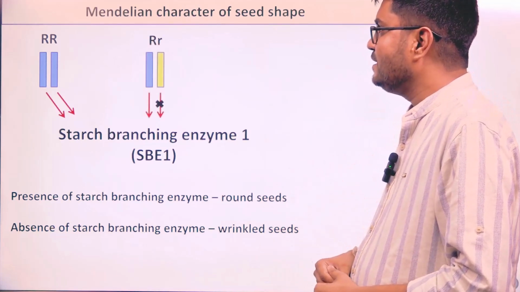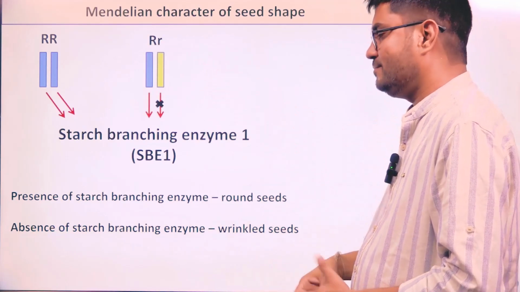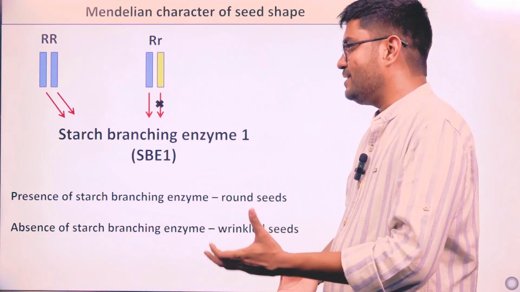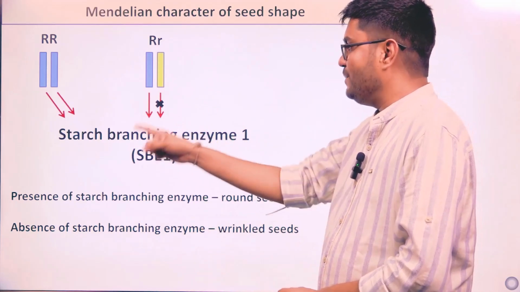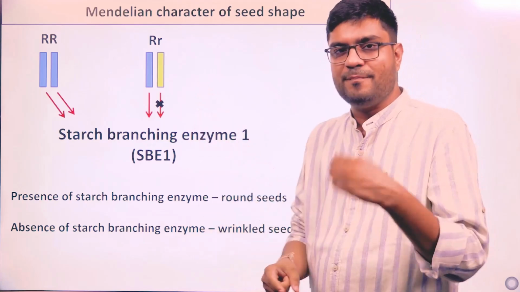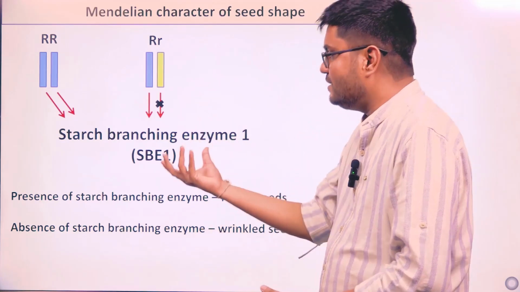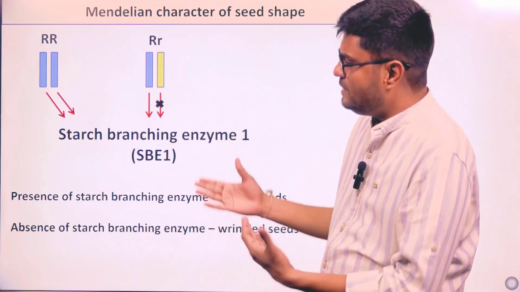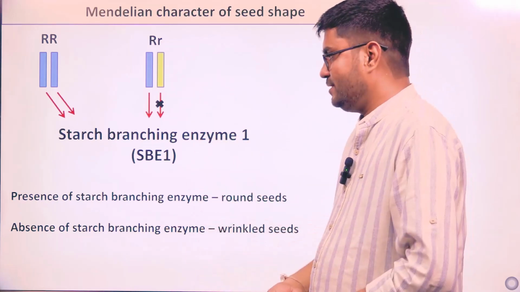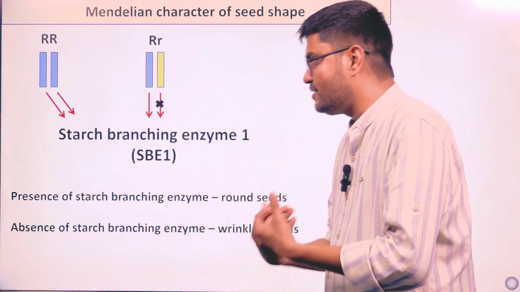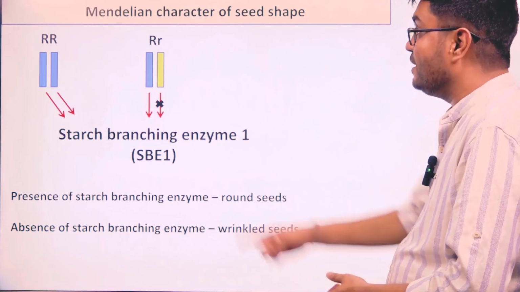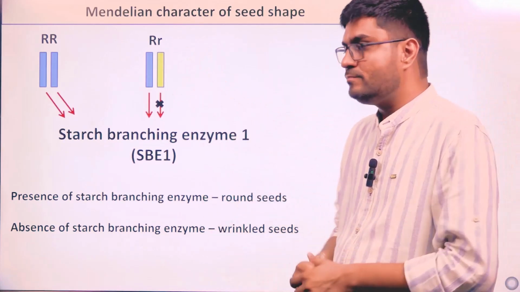Second, the capital R, small r, two copies of the same gene, two alleles of the same gene. One is able to make the enzyme, the second one is not making the enzyme. But still starch branching enzyme is present, it is coming from one copy, and that enzyme is enough to make enough branched starch, so the plant will be having still what? Round seeds, even if only one copy is working.